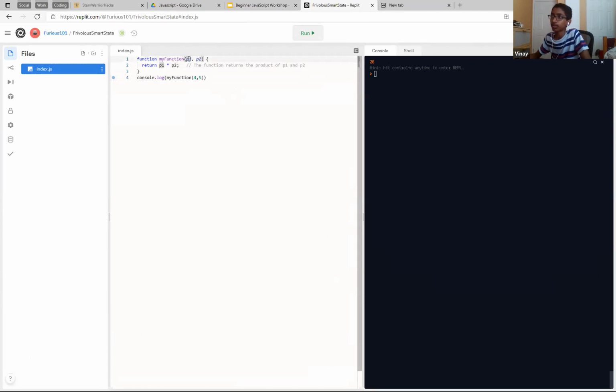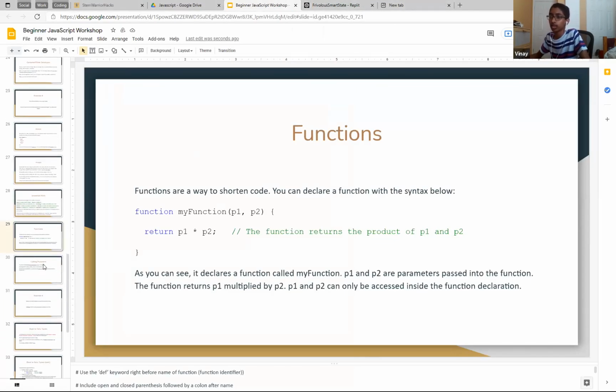So the way it works is, these represent things that you can put into the function. Then you can operate on them and then return the value that you want this function to represent. So yeah, we just return the multiplication of the two, and that works. This is a pretty simple one. There are a lot more complex ones, but the use of this is, if you find a bit of code that you keep repeating, you can just put it into a function. It's a lot easier.